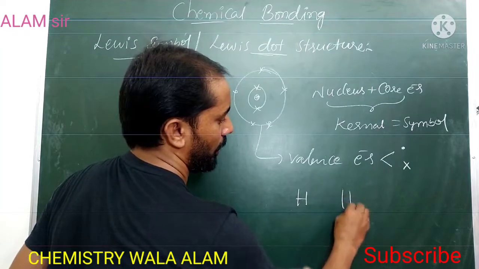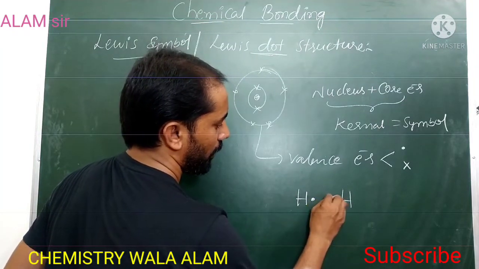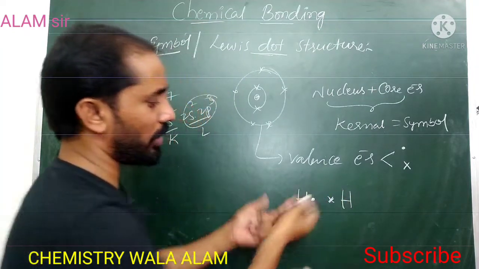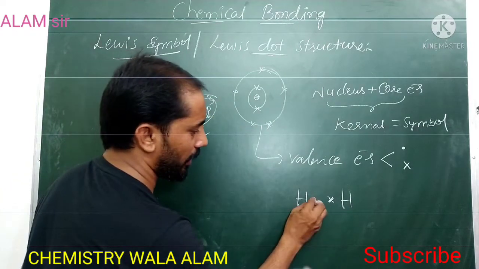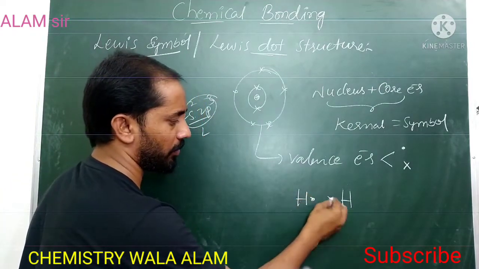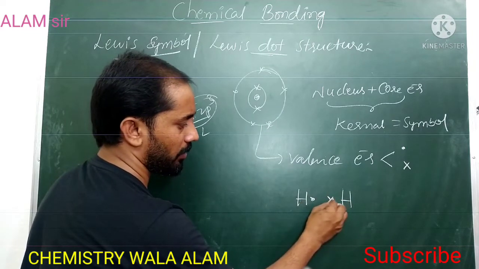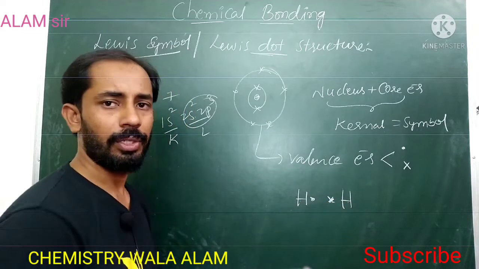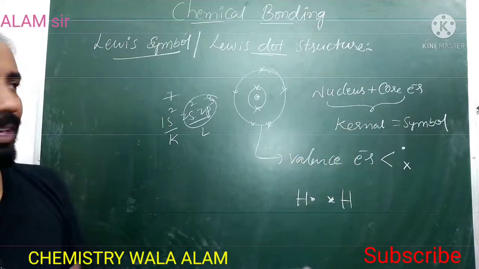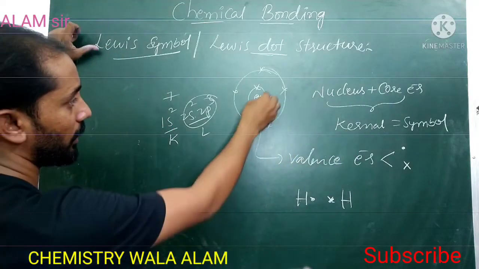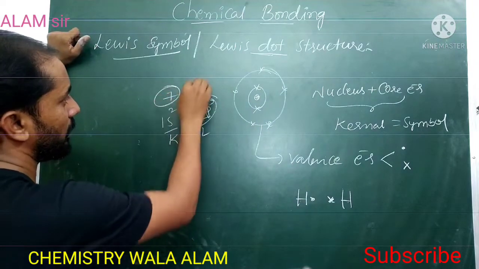are involved. So the electron belongs to which hydrogen? This is also an electron, this is also an electron. The cross mark indicates the electron of the first atom, and the dot indicates the electron of the second atom. So for our convenience, that can be represented as dots and cross marks. Here you can take atomic number 7, that is nitrogen, no?